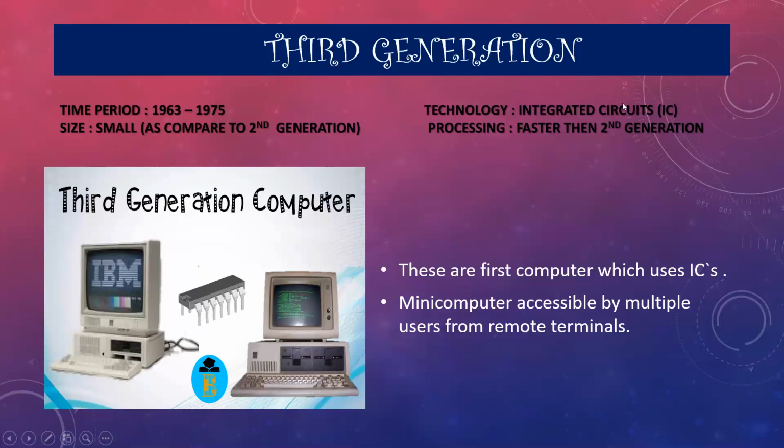After using IC, the size of the computer became small. Have you seen the photos of the first and second generation computers? Now, in the third generation, the size of the computer became smaller and its processing became faster than the second generation. These are the first computers which use ICs, and the mini computer accessible by multiple users from a remote terminal.